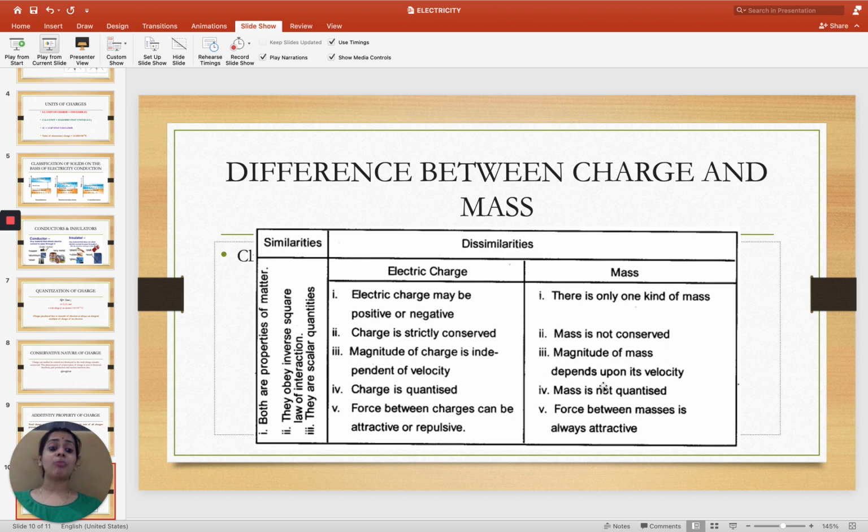So the magnitude of mass depends on velocity. As the v value varies, the m value also varies. With the body in motion, the value of mass changes.